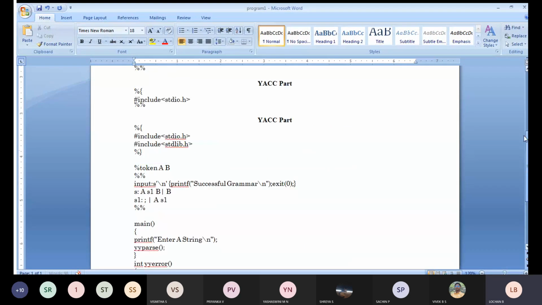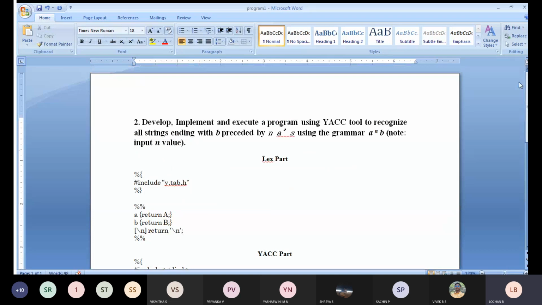So what is told here? Develop, implement and execute a Yacc program, that is, execute a program using the Yacc tool. Whenever you are told Yacc tool, it means we need to write a Lex program along with the Yacc program. I'll repeat once again why we will be using Lex.